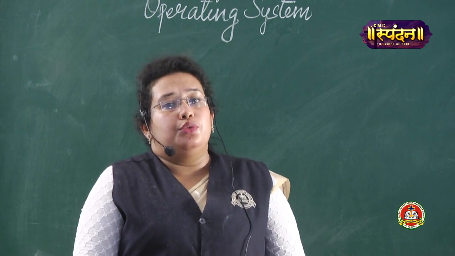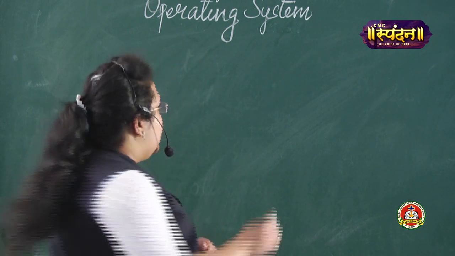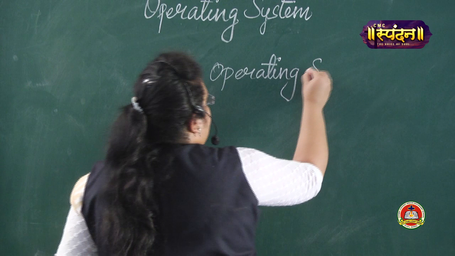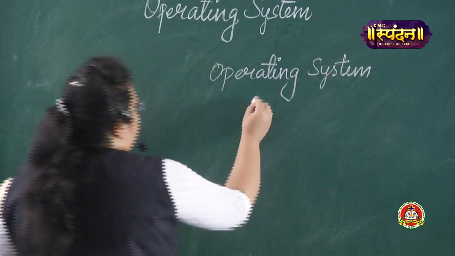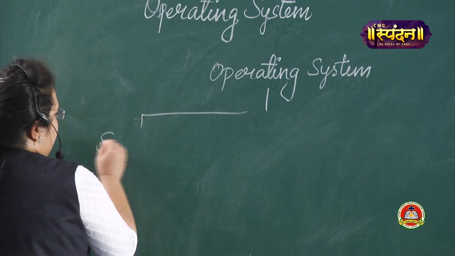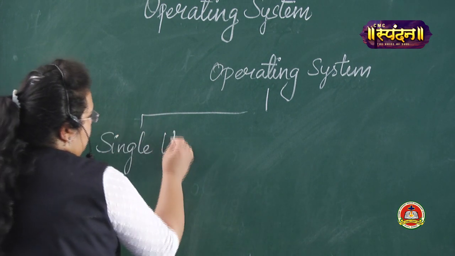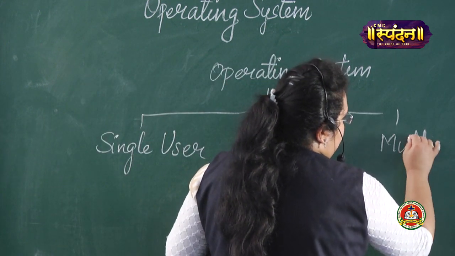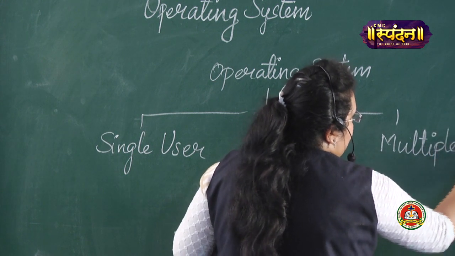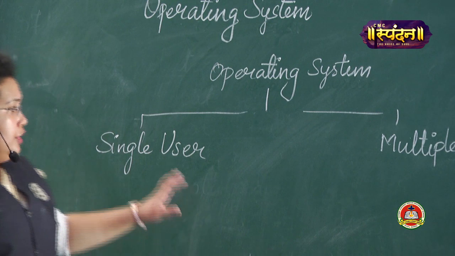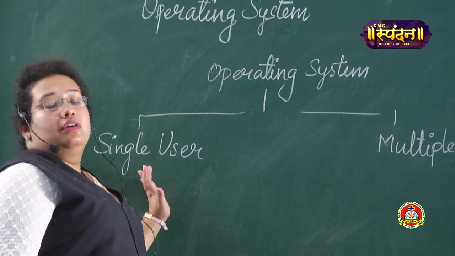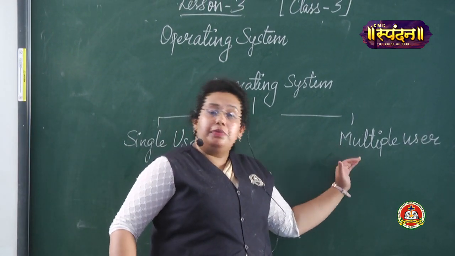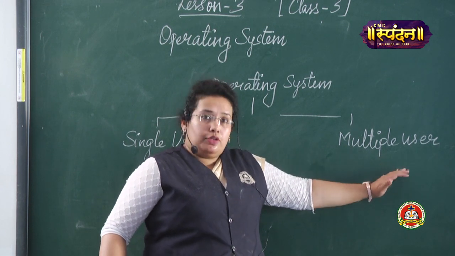First I will tell you we have two types of operating system, that is single user and multiple user operating system. The first one is single user and the second one is multiple user. Single user means only one user can use the operating system, and by the name itself you can understand that in multiple user, many users can access one operating system.